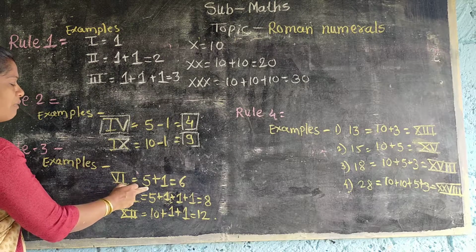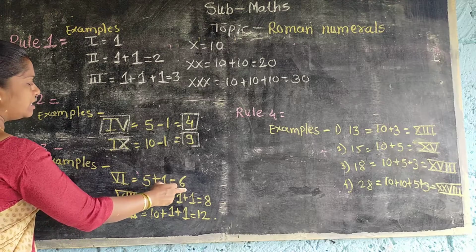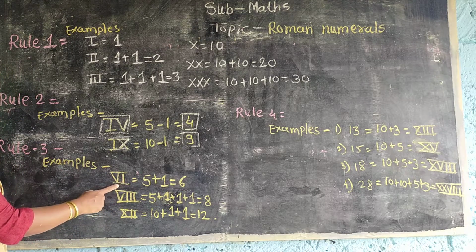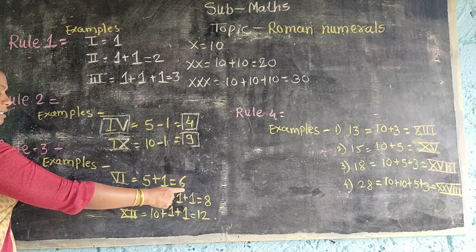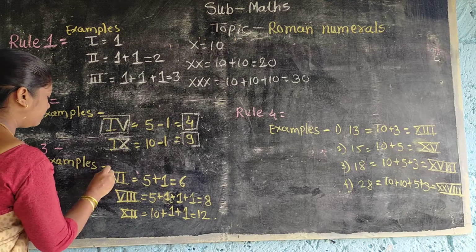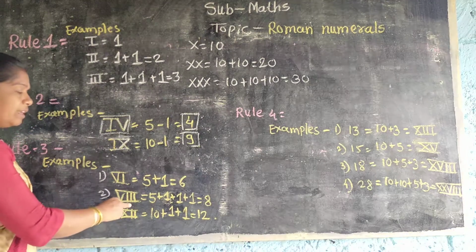V and I. V means 5 and I means 1, so 5 plus 1 is equal to 6. VI means 6. Next example: VIII.